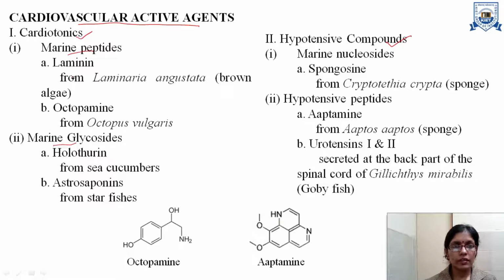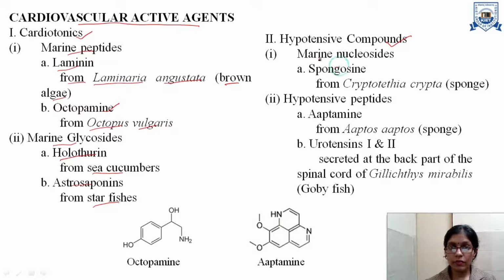Marine peptides, the examples of drugs are laminine, which is obtained from Laminaria angustata, which is a brown algae. Another example is octopamine, which is obtained from an octopus known as Octopus vulgaris. Marine glycosides, the examples are holothurin, obtained from sea cucumber, and astrosaponins, that is obtained from starfishes.